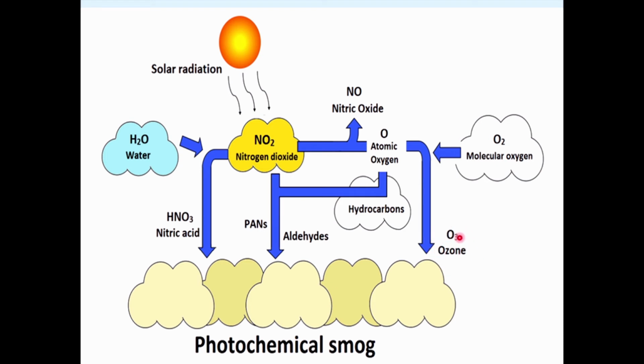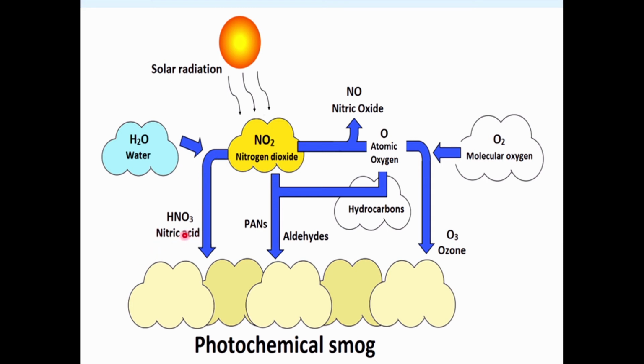It leads to global warming. The elemental oxygen plus hydrocarbon and oxides of nitrogen together will give you the peroxyacetyl nitrate, another compound. This peroxyacetyl nitrate breaks down to give you the aldehydes, and oxides of nitrogen combine with the water to give you the fumes of nitric oxide.